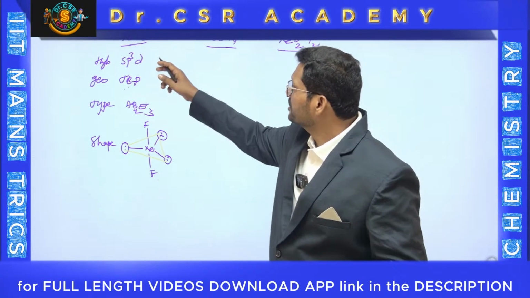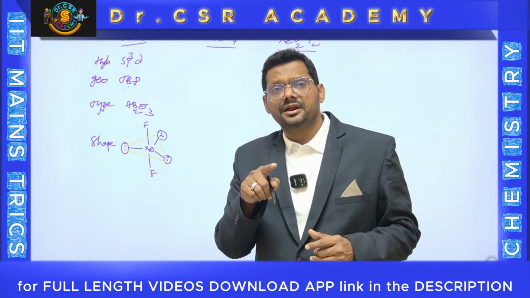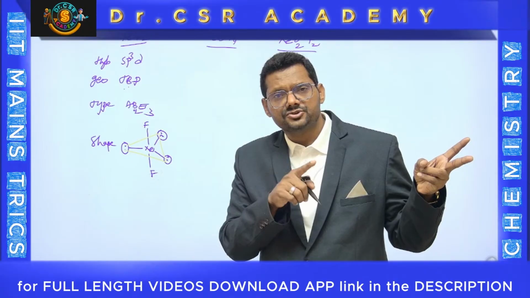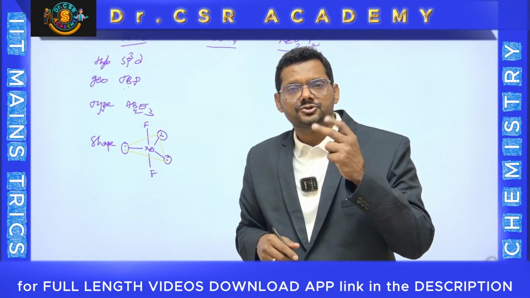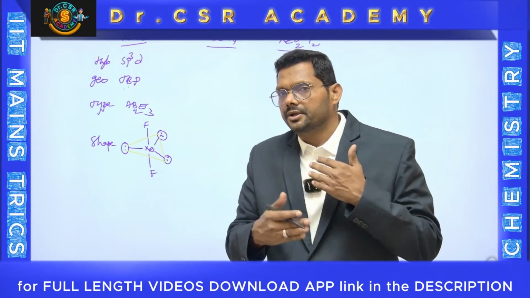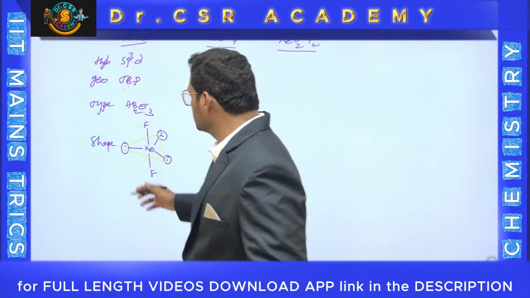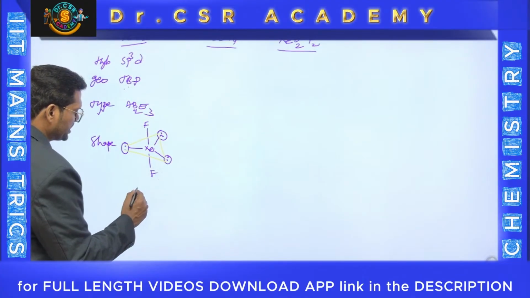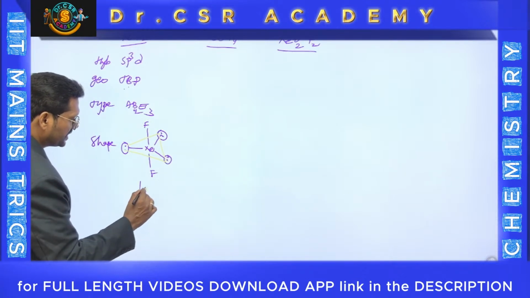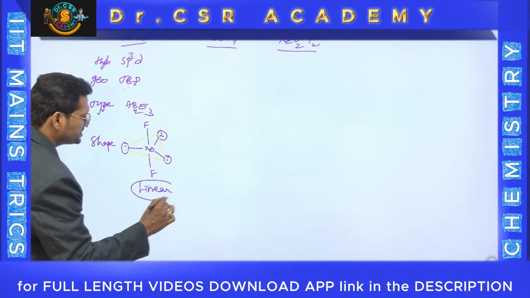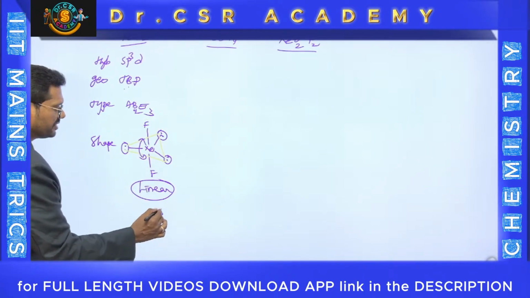The same example was given in JEE 2021, the I3 minus charged molecule. I3 minus also belongs to AB2E3 type, because I3 minus means iodine central atom, 2 monovalent, 7 plus 2, 9, 1 charge, 10, 10 by 2, 5, sp3d, out of which 2 bonds are there, AB2E3. You can follow this kind of trend. The shape is linear. Linear is the shape. And you know the bond angle is 180 degrees.